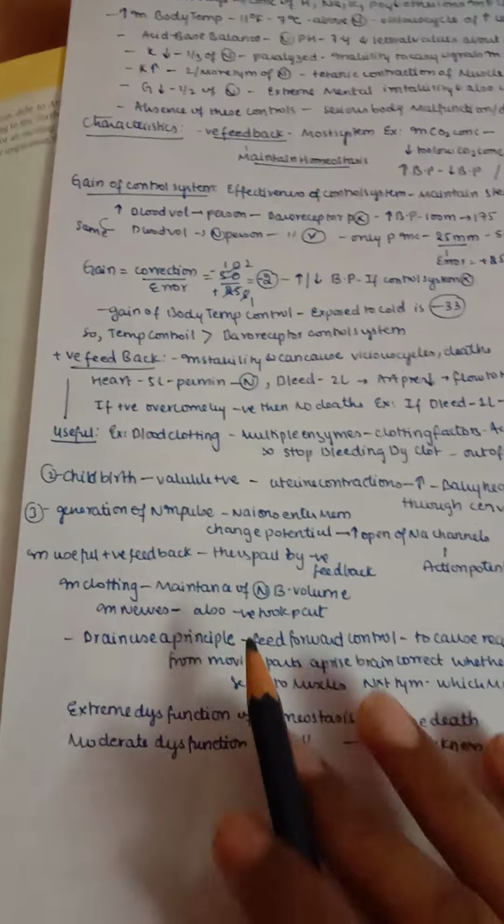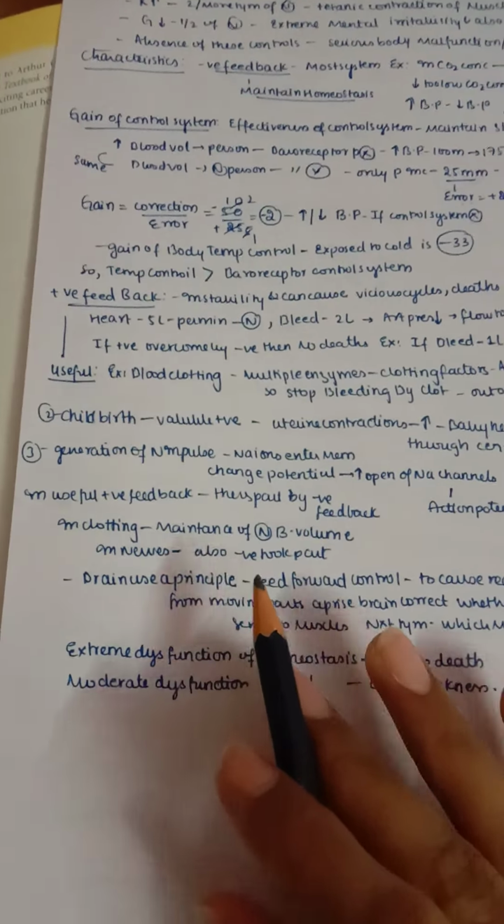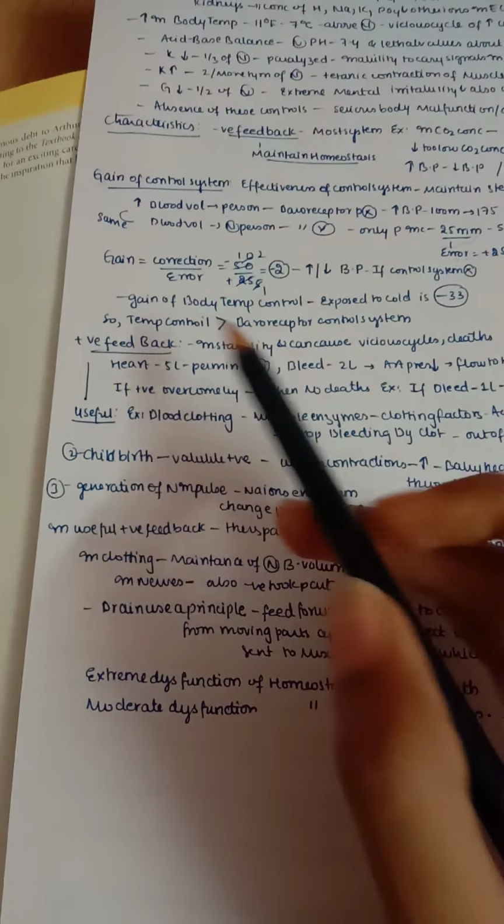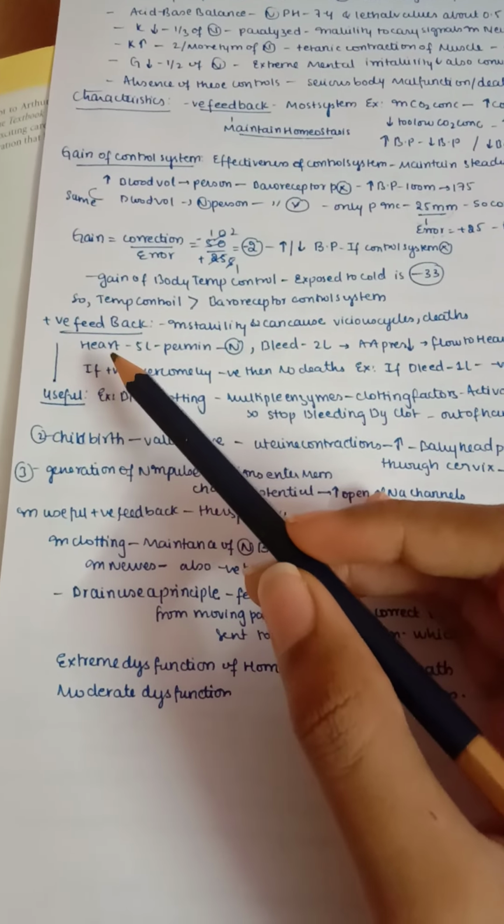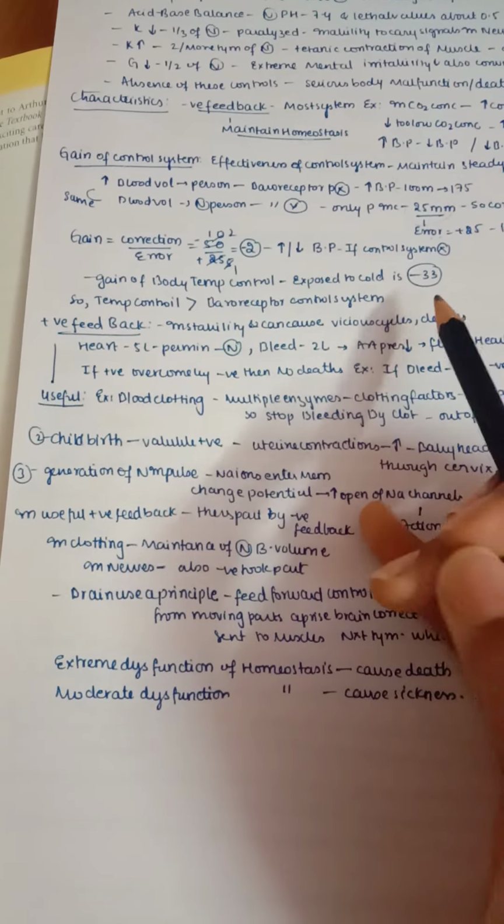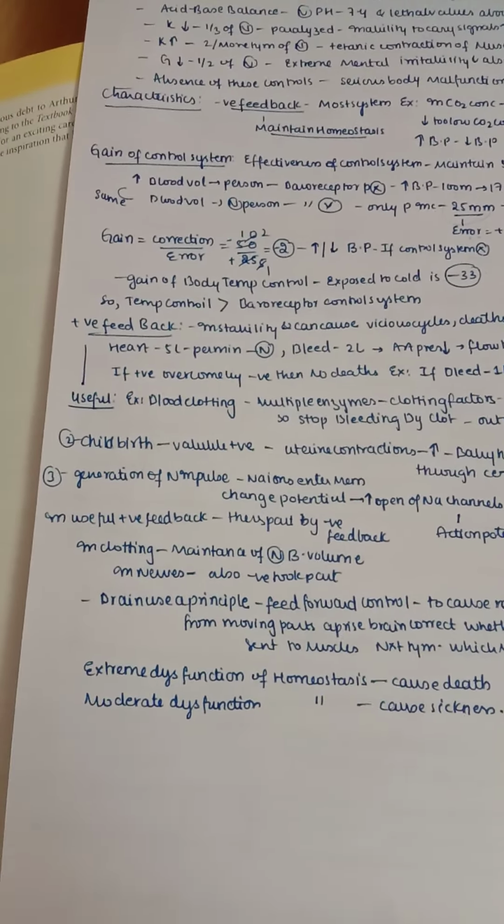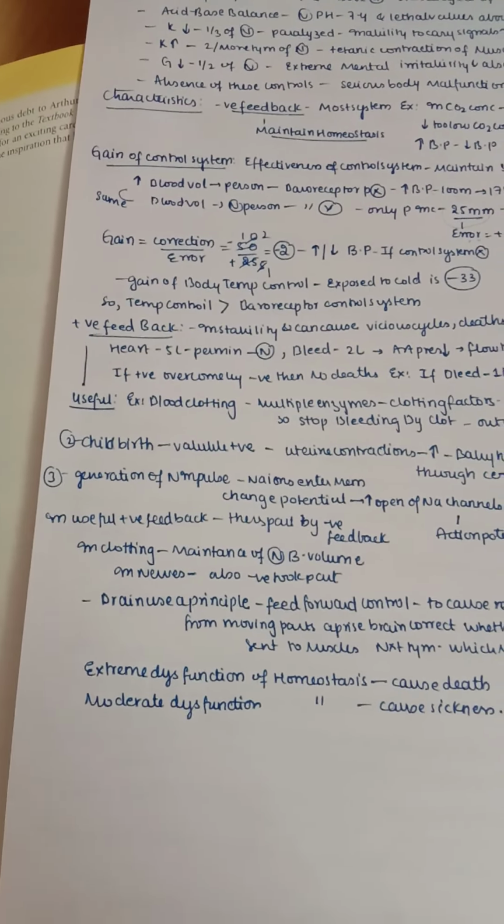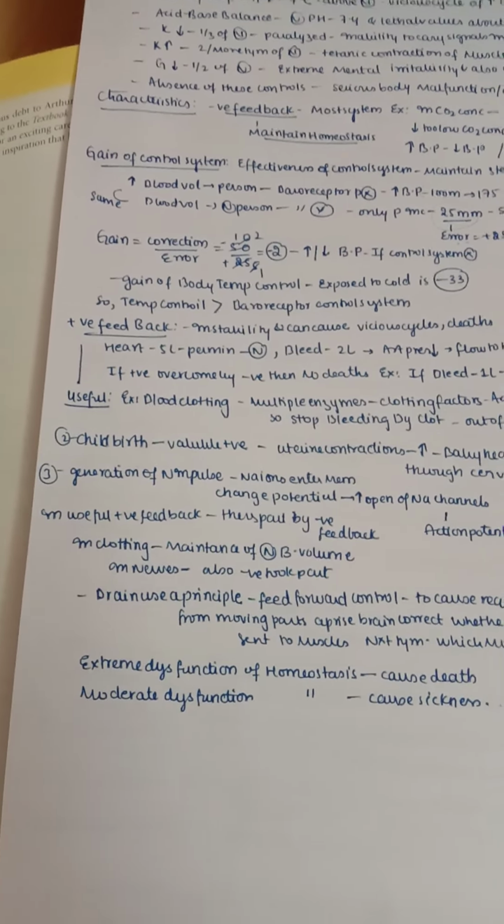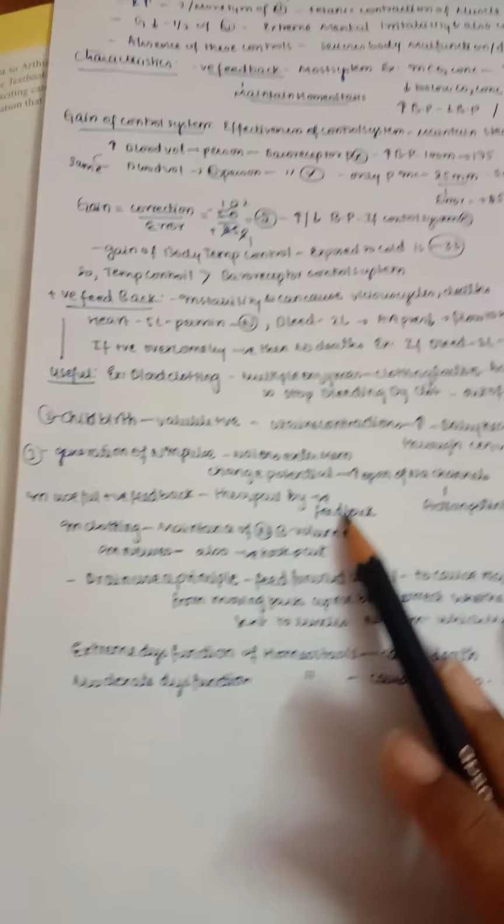Next, coming to positive feedback. Positive feedback is always unstable, so it is not common in our body, and it can sometimes cause a vicious cycle and even death. But positive feedback in correlation with negative feedback can be effective and useful, but alone, positive feedback is never useful. This we need to remember.